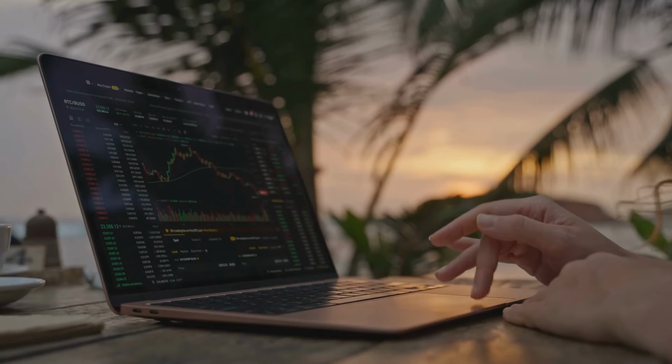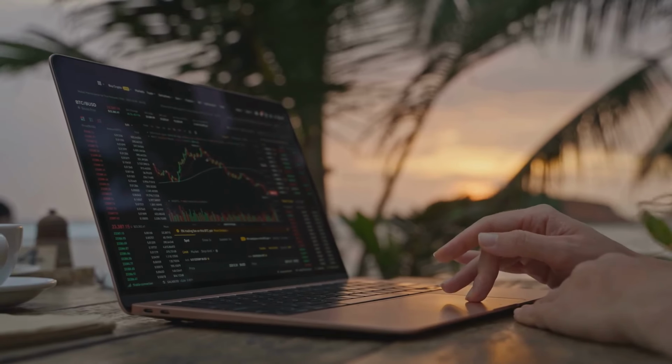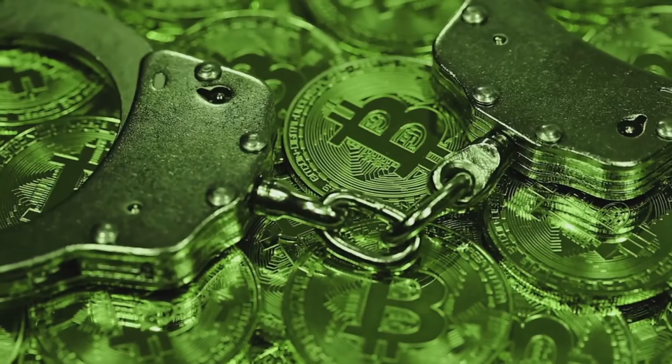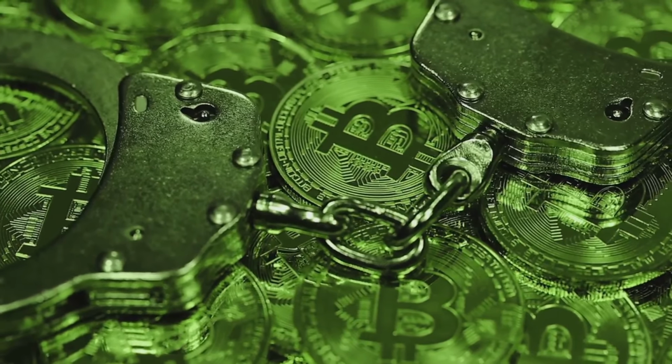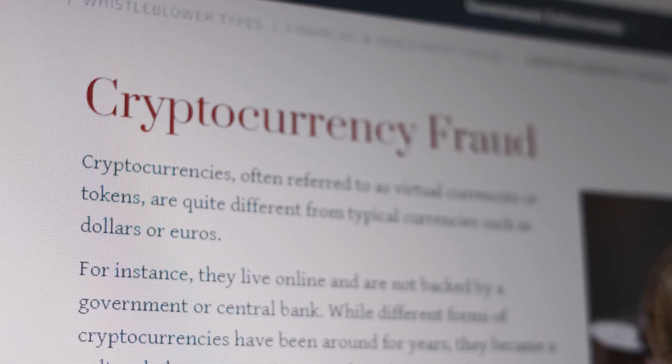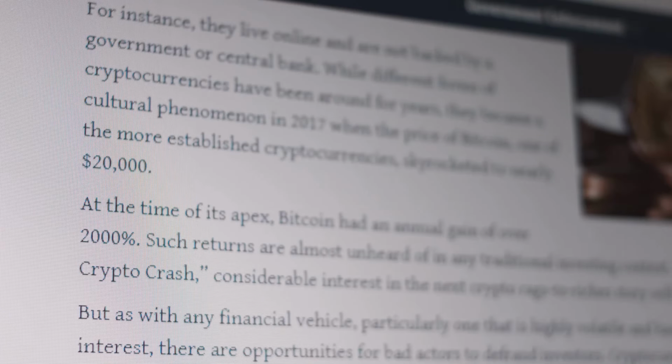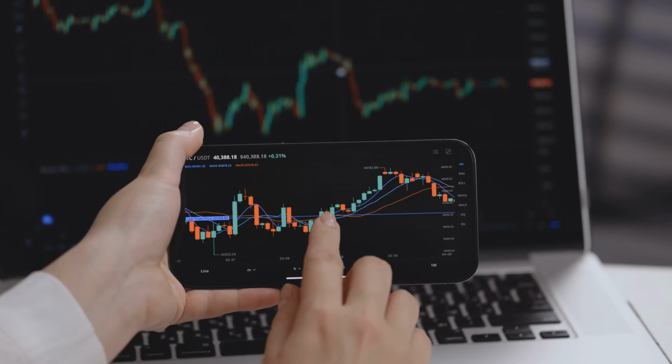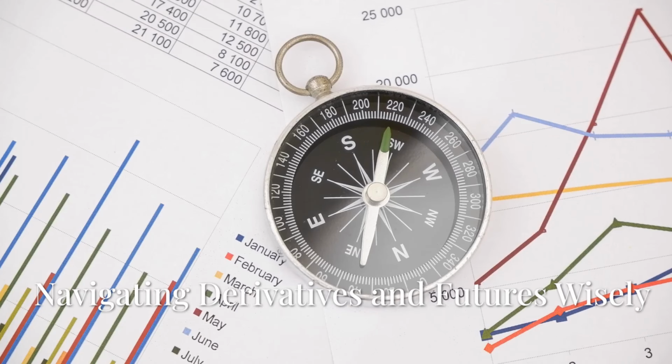The complexity of derivatives can be a risk for beginners, leading to costly mistakes. Regulatory uncertainty varies by jurisdiction and can impact traders. Understanding these risks is crucial for anyone engaging in crypto derivatives trading. Proper risk management techniques are essential.